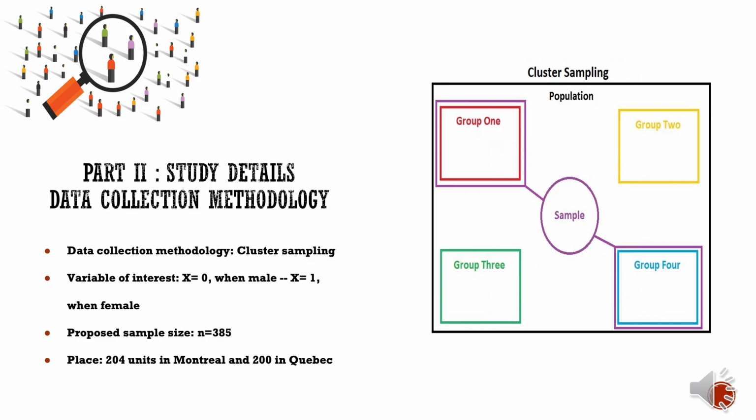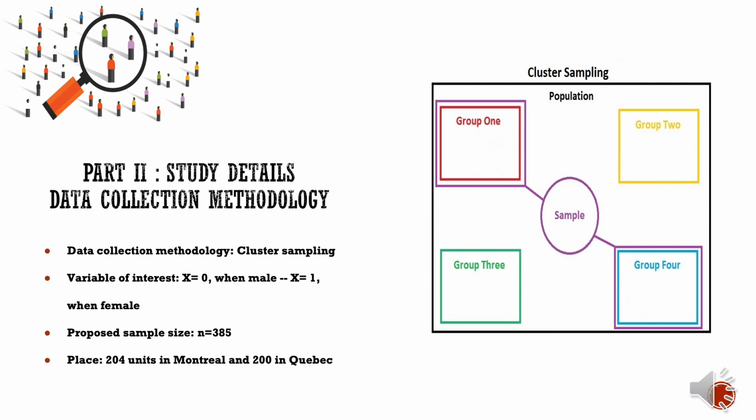In order to create our statistical study, the data collection methodology used in our project to conduct this observational study was cluster sampling, where we had 5 out of 15 different combinations of days and time intervals randomly chosen in order to observe and record the cluster of drivers passing by an intersection during the selected day and time interval. To answer the research question mentioned earlier in the presentation, our target population were men and women drivers of Montreal and Quebec cities, where we put in place the variable x equal to 0 to categorize men and x equal to 1 when it is a woman.